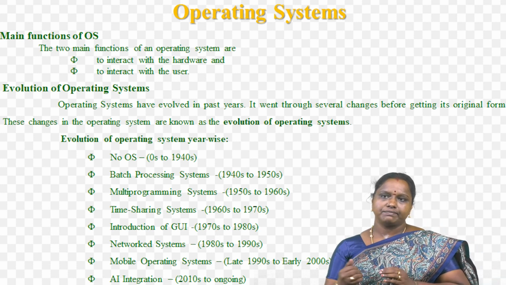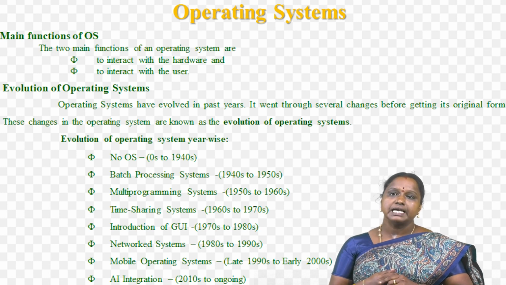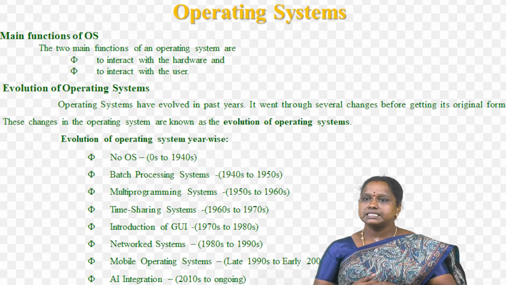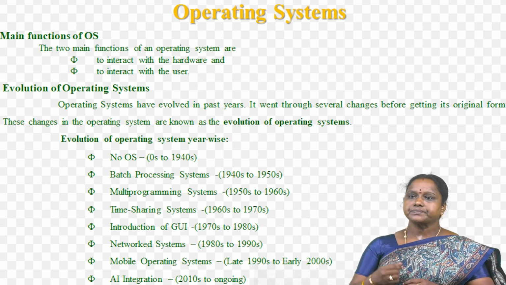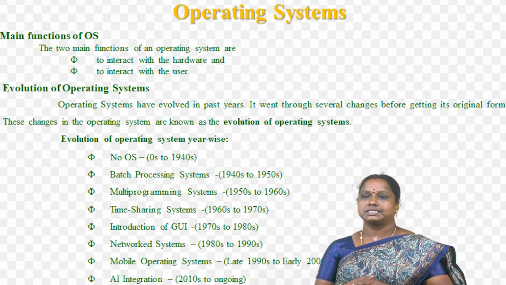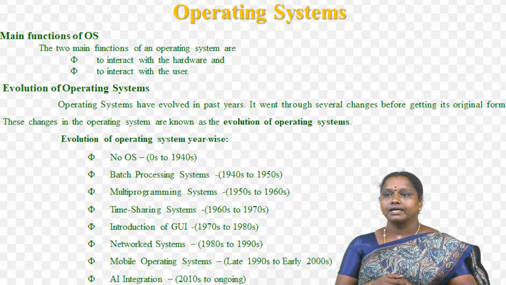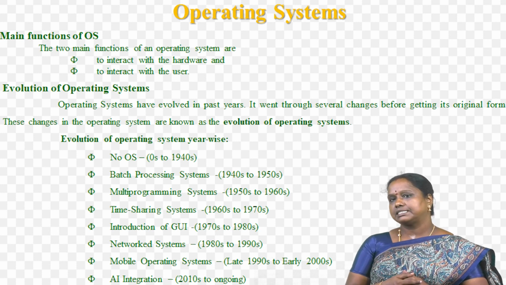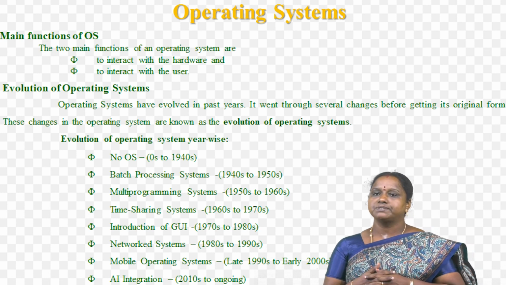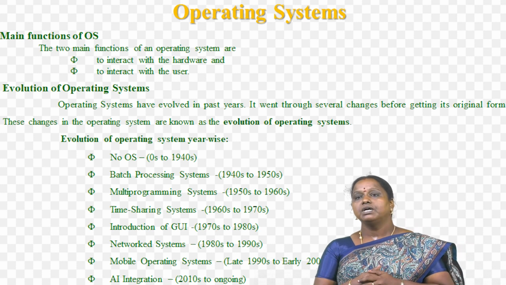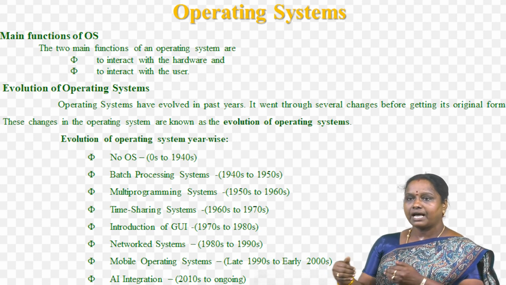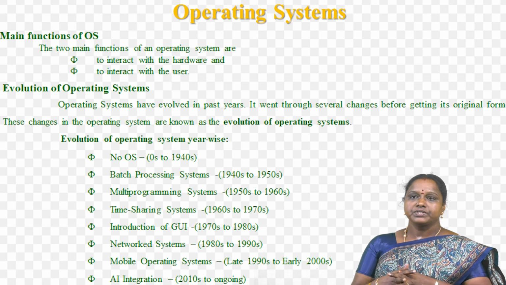And the second period is 1940s to 1950s, the batch processing system. With the growth of time, the batch processing system came into the market. Now users had the facility to write their programs on punch cards and load them to the computer operator. And then the operator makes different batches of similar types of jobs and serves the different batches, that is groups of jobs, one by one to the CPU. CPU first executes jobs of one batch and then jumps to the other batch, one by one, in sequential manner.